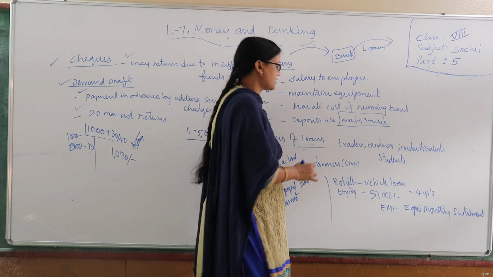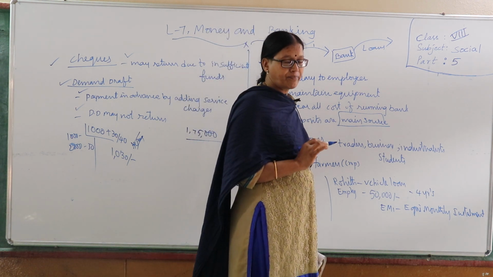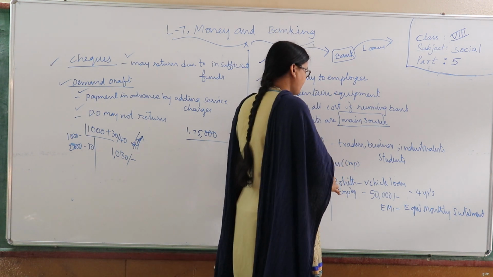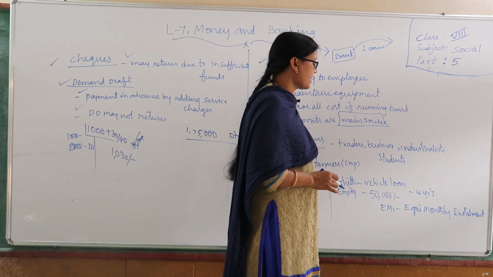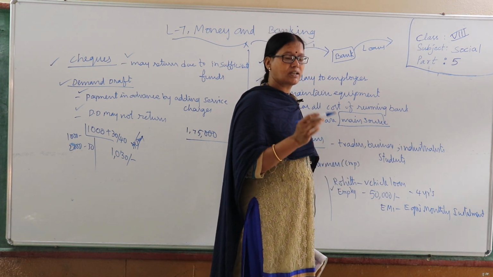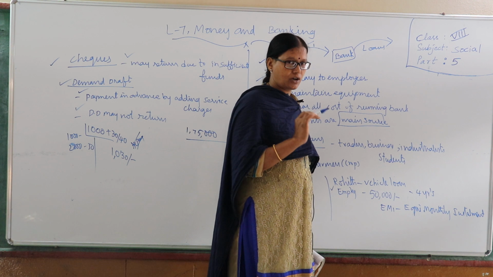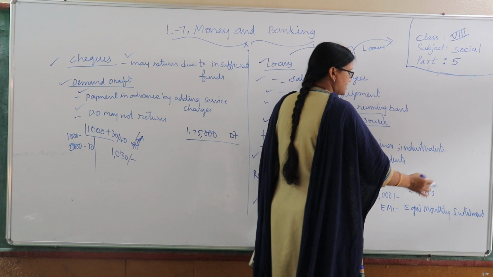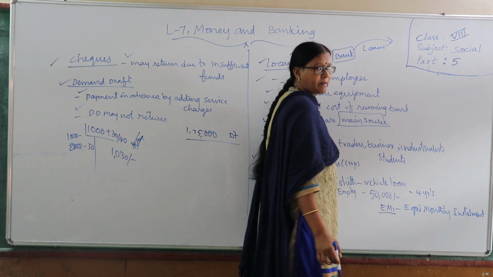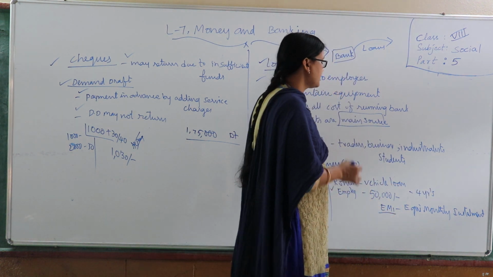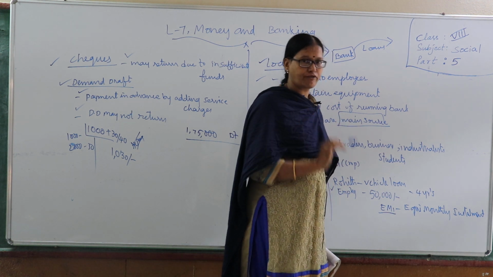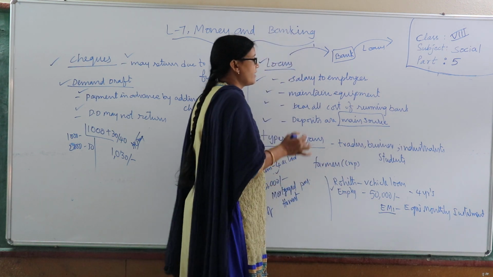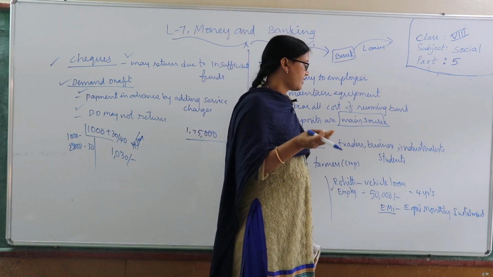Another kind of loan: for example, Rohit is an employee, and he needs a two-wheeler. He wants to buy the vehicle, so he will apply for a loan of 50,000 from the bank. What will the bank do? With some commitment, he has to pay the bank loan on an installment basis, which we call equi-monthly installments, or EMI. On the basis of EMIs, he has to repay the loan in 4 years. That is the installment basis.